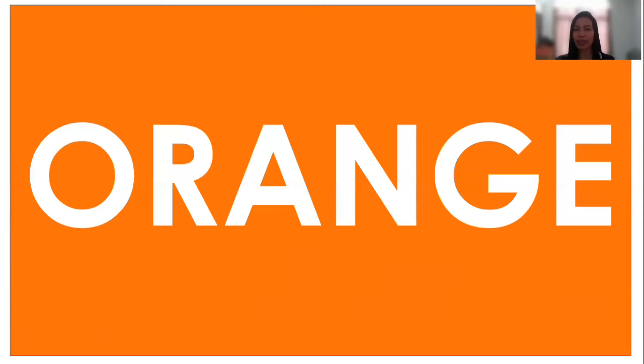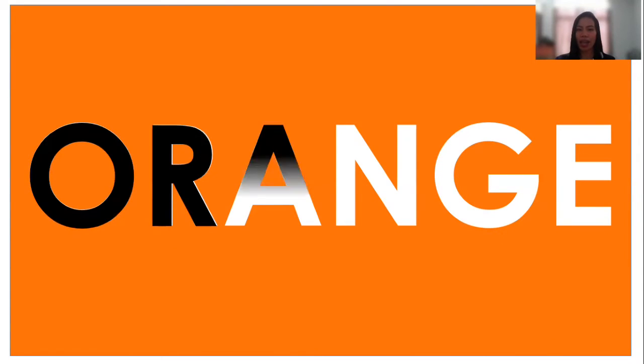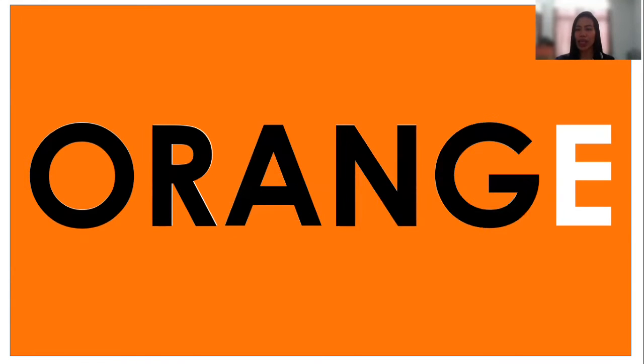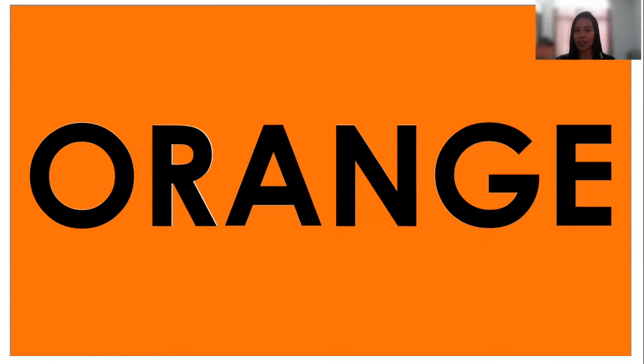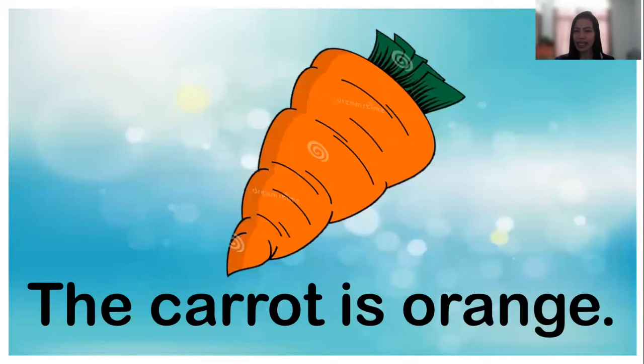Next color. What color do you see? Its color? Wow, very good. Its color orange. Again, orange. O-R-A-N-G-E. Orange. Good job. What is this? It's a carrot. Okay, a rabbit loves to eat carrot. The carrot is orange.